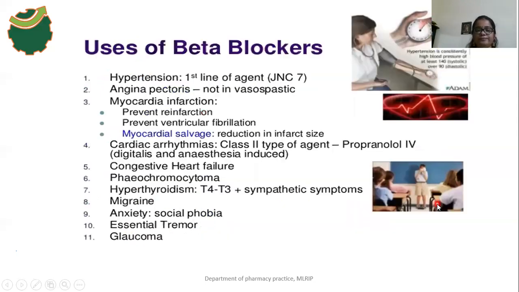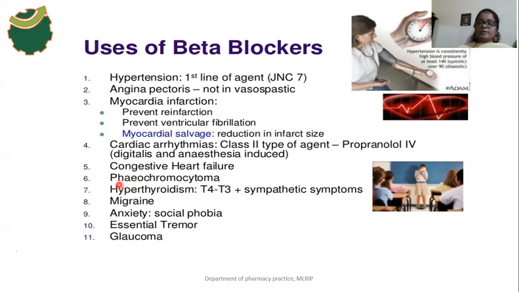Okay. And what are the overall uses of these beta blockers? This drug is used for the treatment of hypertension, angina pectoris and myocardial infarction, because it prevents reinfarction, it prevents ventricular fibrillation, and it reduces the infarct size. The size of the infarct is also reduced by beta blockers. And this drug is used for the treatment of cardiac arrhythmia, congestive heart failure and pheochromocytoma.